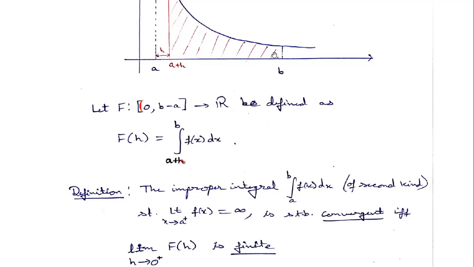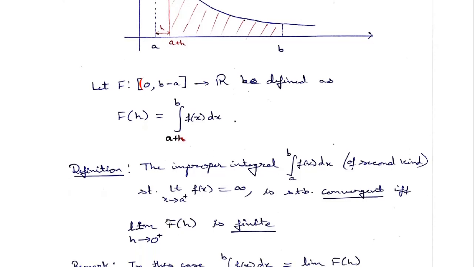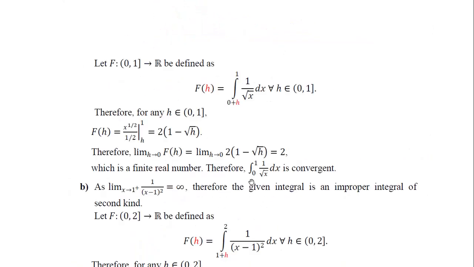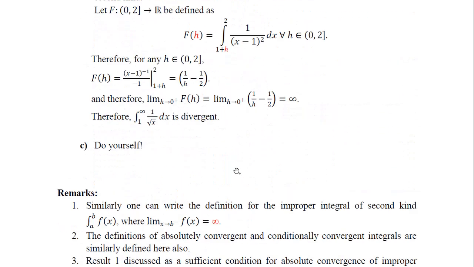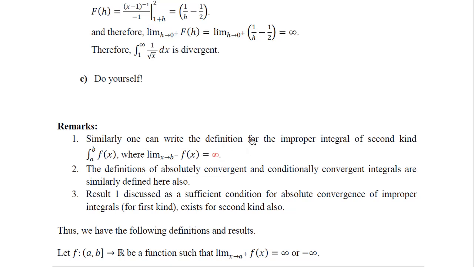The h will come here. So we will define the integral from a to somewhere here. This length is h, so it will be b minus h, from a to b minus h. In the same way, if you define the integral, how the limit should be defined, I will advise you to stop here and try to write something for the improper integral of the second kind for this one, when the problem is at the upper limit.